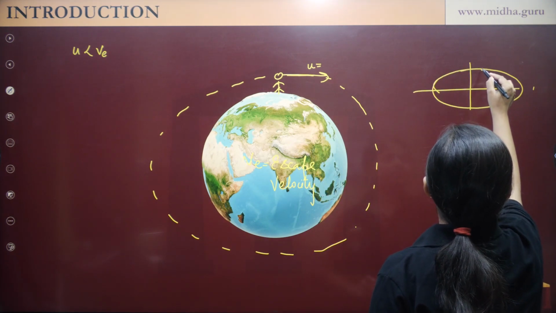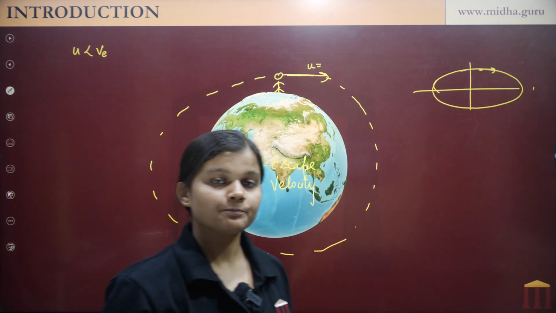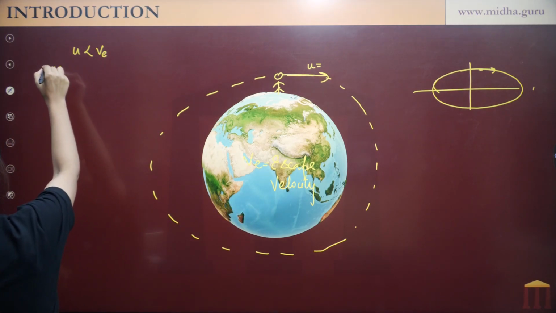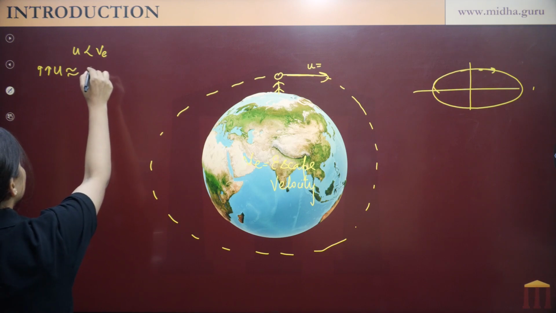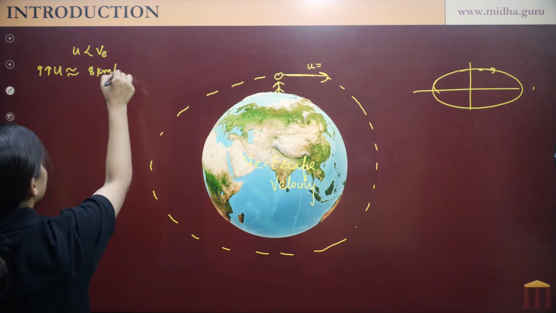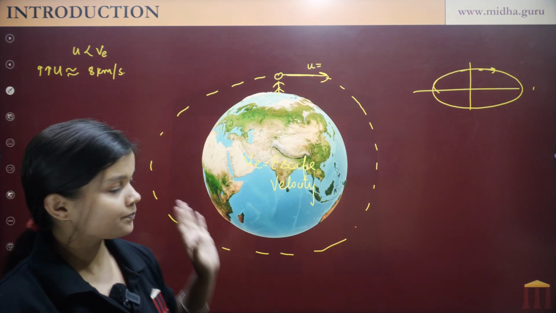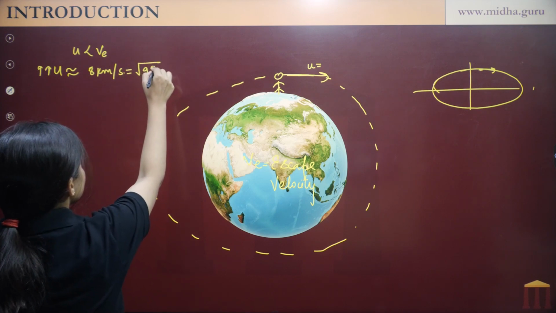This is how an elliptical path looks like. Now let's increase the speed a little more, approximately equal to 8 km per second. Let's increase the speed to this amount. This is also equal to root over gr.